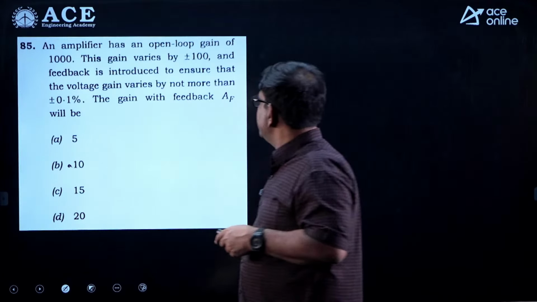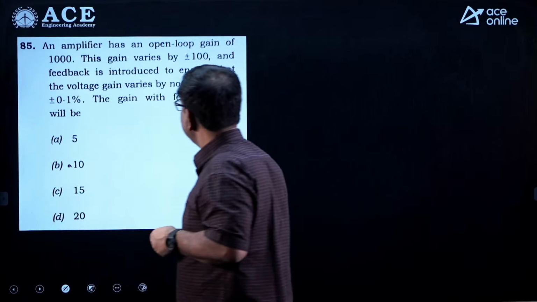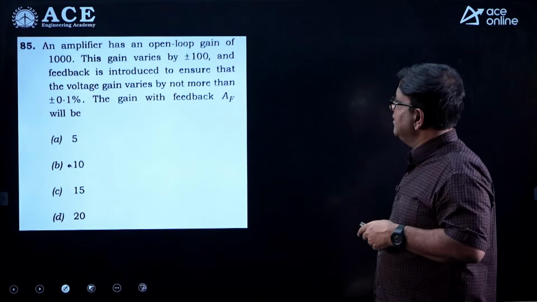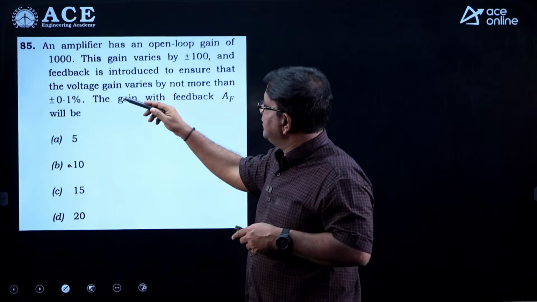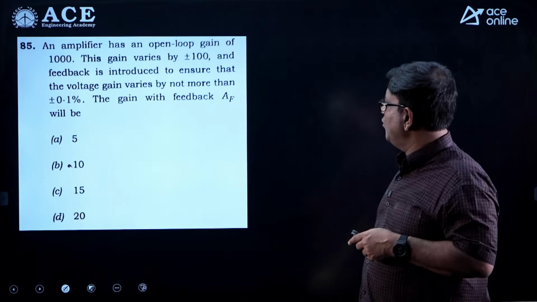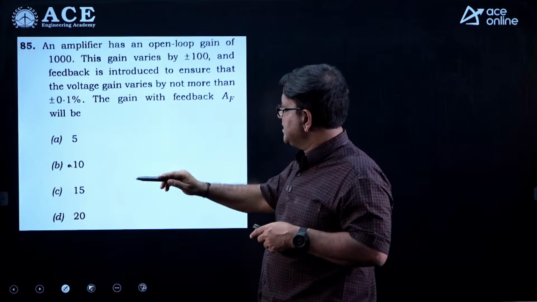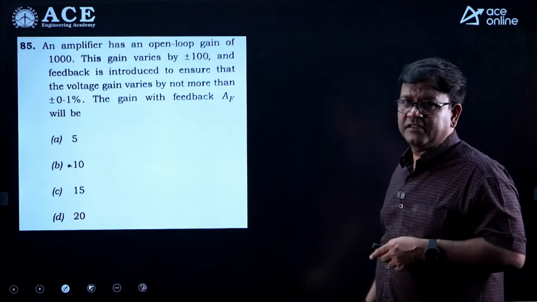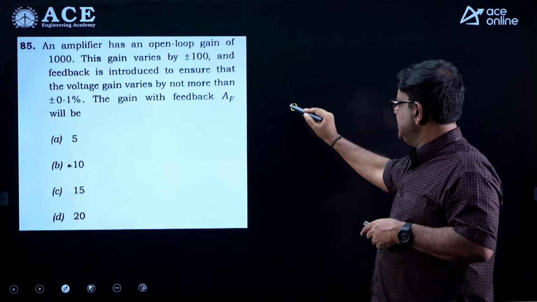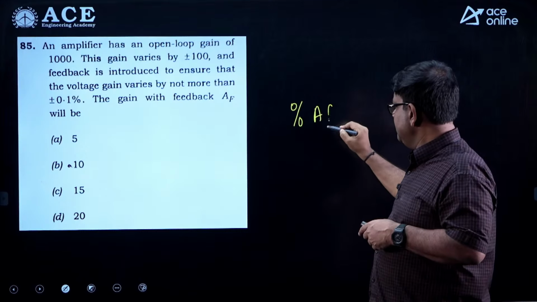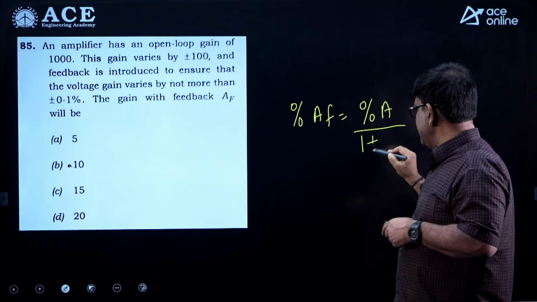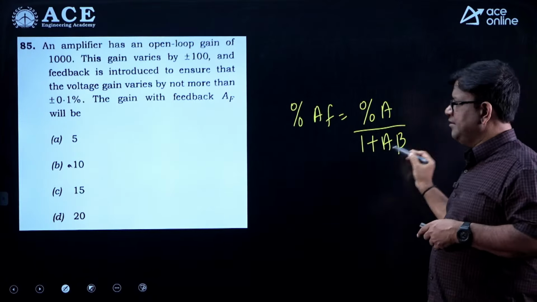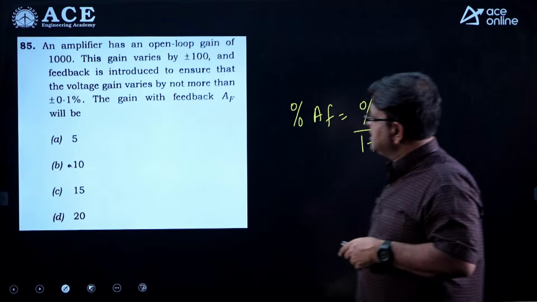An amplifier has an open loop gain of 1000. This gain varies by around 100, that means around 10%, and the feedback is introduced to ensure the voltage gain varies by not more than 1%, the gain with feedback. So, how do you do this? The percentage change in the overall gain is percentage change in the open loop gain divided by 1 plus A beta, or 1 plus GH, you can call it.